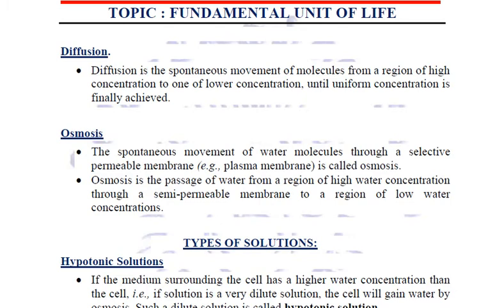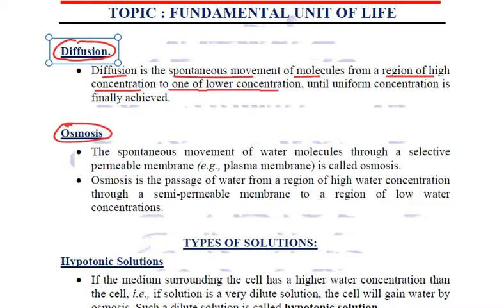Now we'll be discussing two types of processes. One is diffusion, one is osmosis. What are these processes? Diffusion is the spontaneous movement of molecules from a region of higher concentration to one of lower concentration, and this movement continues until uniform concentration is finally achieved. Clear?